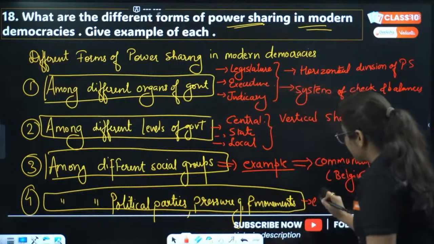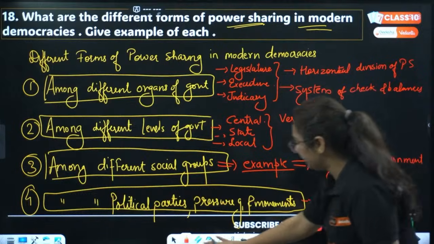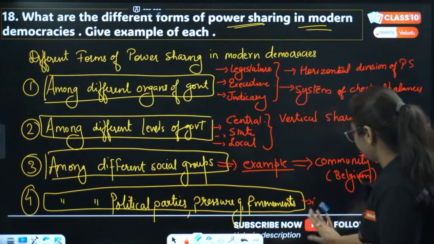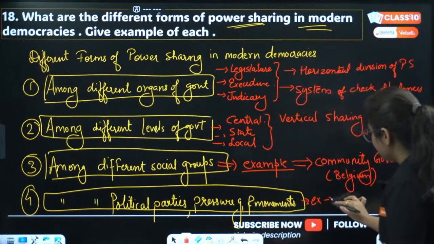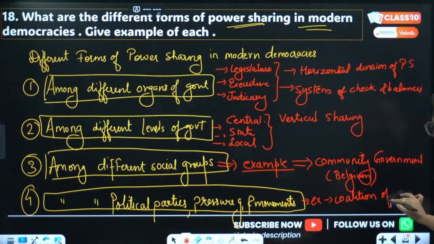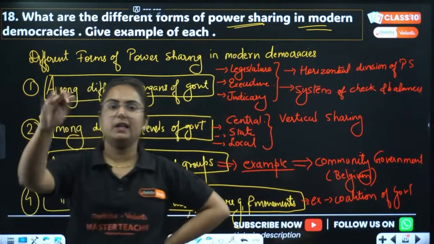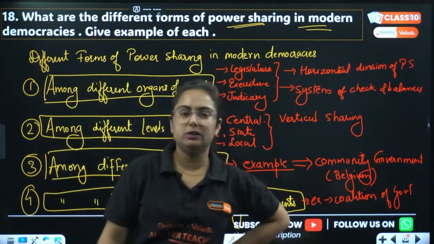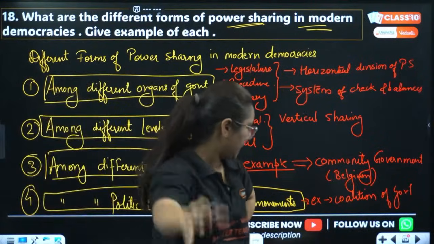What will you say? So the example is coalition form of government. Okay, very good. Then we have more examples like pressure groups by trade unions. If the government's policy is not acceptable, we will do a dharna, like everyone in Delhi is doing. What the result is, I don't know.